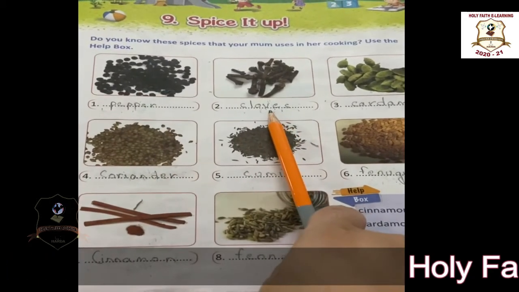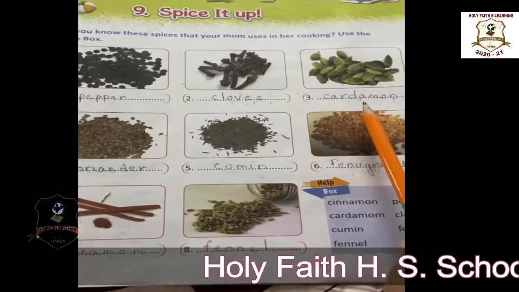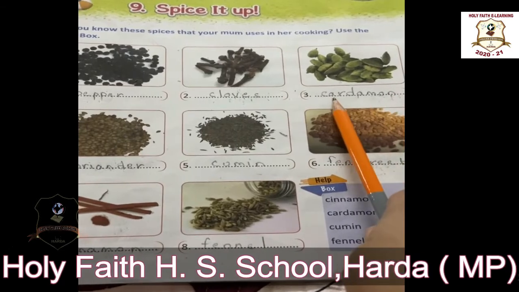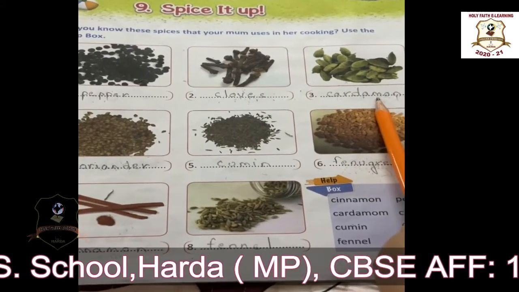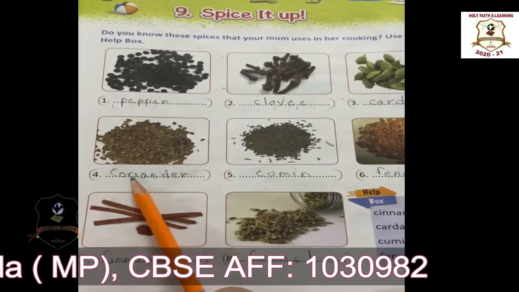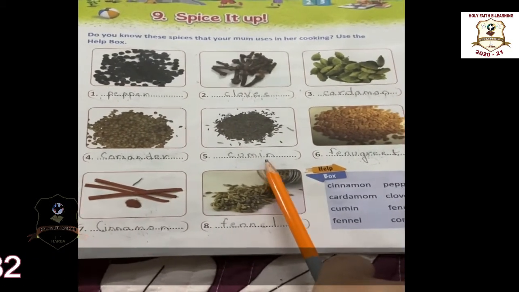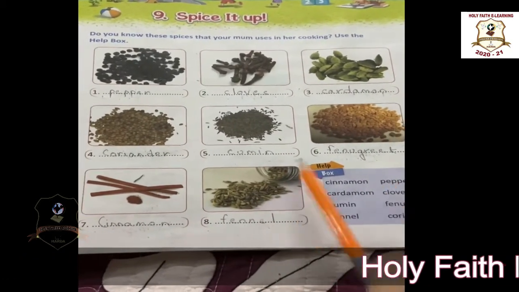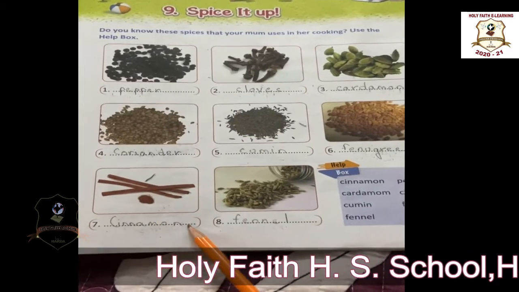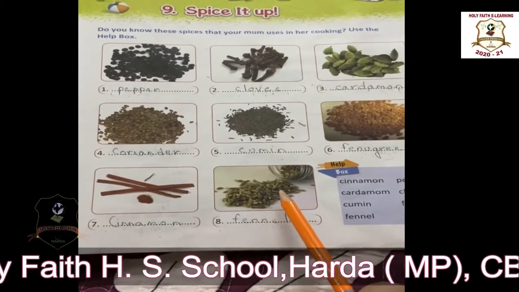The second one is cloves. Okay, the third is cardamom. Cardamom is called the queen of spices. Okay, the fourth one is coriander. Fifth is cumin. Sixth is fenugreek. Seventh is cinnamon. And the last one is fennel.